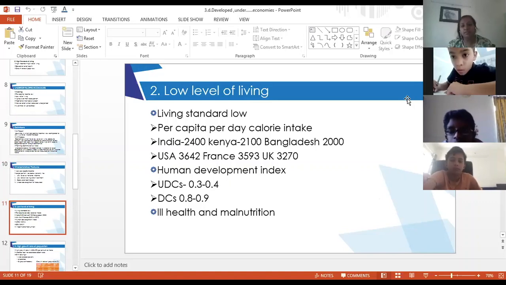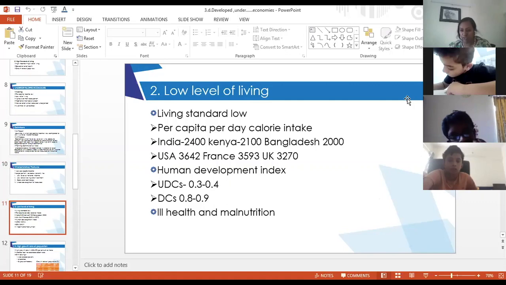So second is because they have a very low per capita income. Their level of living or their standard of living is also very low. They are basically working only to meet their basic necessities, right? Low standard of living means their per capita per day calorie intake is very low.